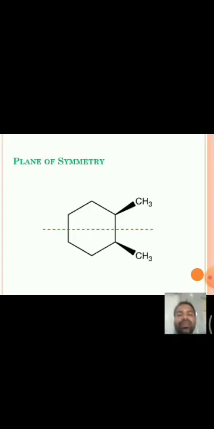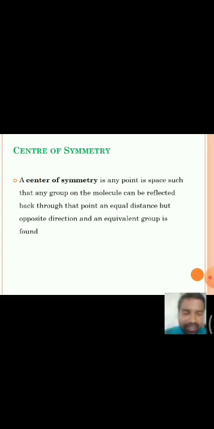Next, that is center of symmetry. Center of symmetry means it is a point in the molecule such that the molecule can be reflected back through that point an equal distance but in the opposite direction, and an equivalent group is formed. In simple words, center of symmetry is a point.